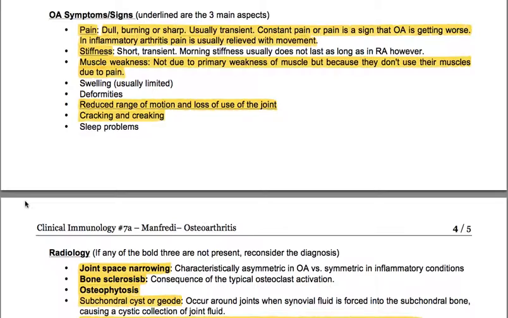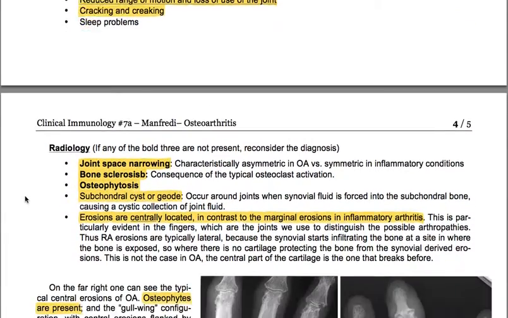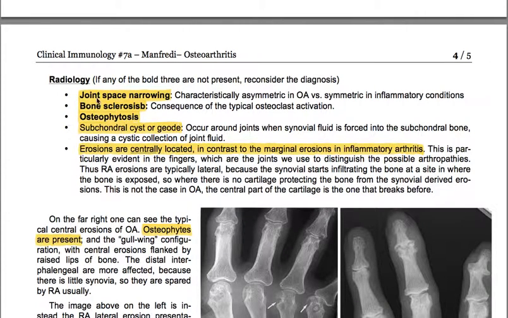Radiology. If any of the bold three are not present, we reconsider the diagnosis. So the bold points are joint space narrowing, bone sclerosis, and osteophytosis. Joint space narrowing is characteristically asymmetric, as said. Bone sclerosis is a consequence of the typical osteoblast activation.